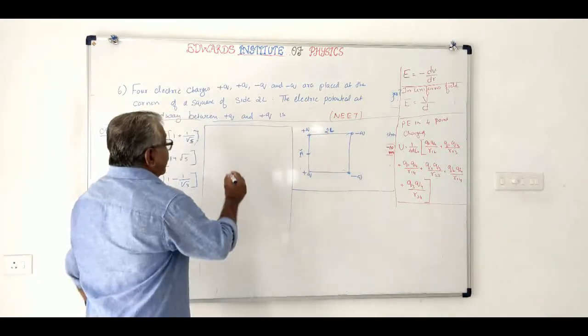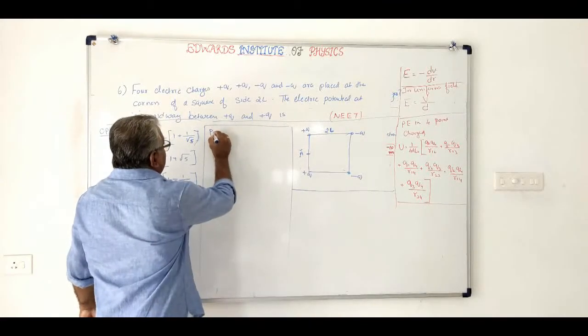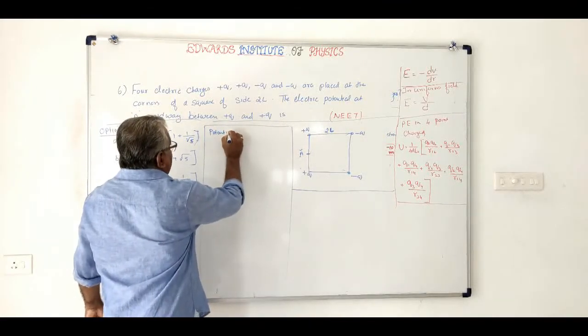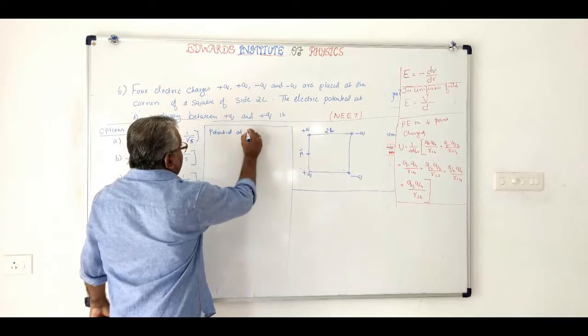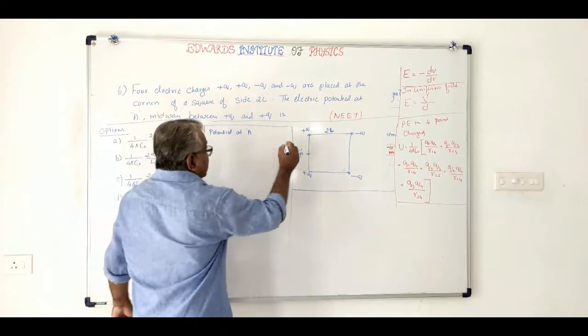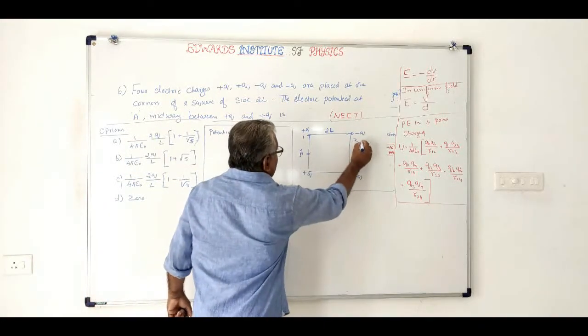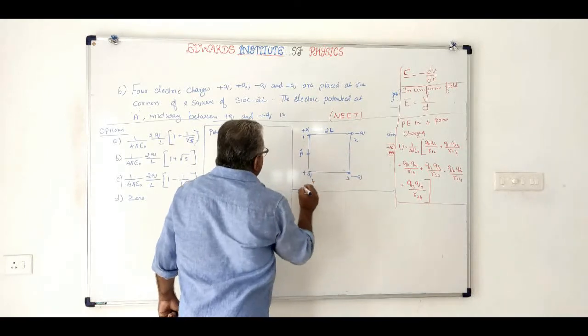So let us find the potential at A. Let us name the charges 1, 2, 3, 4.